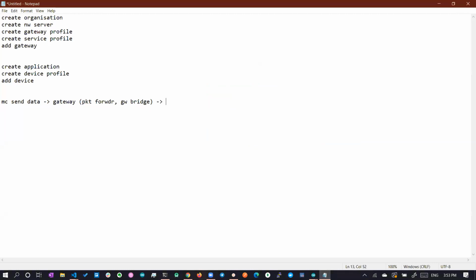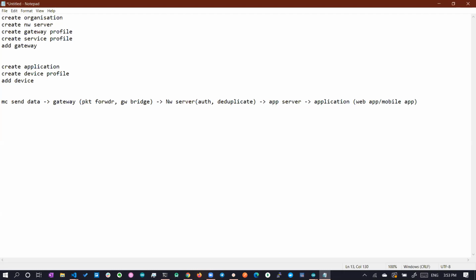On the next hop, there sits the network server. The network server does all sorts of basic operations, like authentication and deduplication. Finally, you send it to the app server, and from the app server it is connected to the application, which is a web app or mobile app.